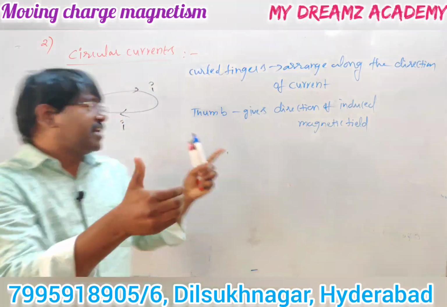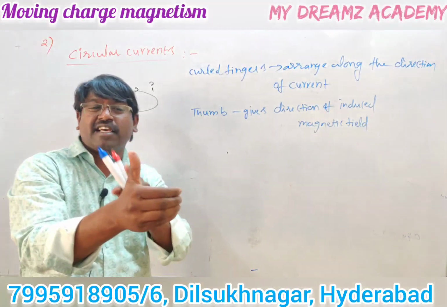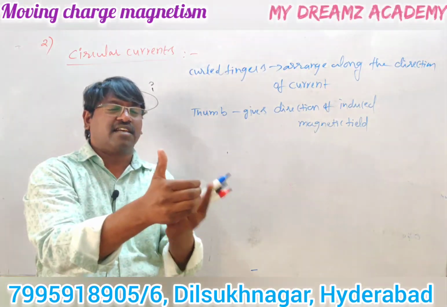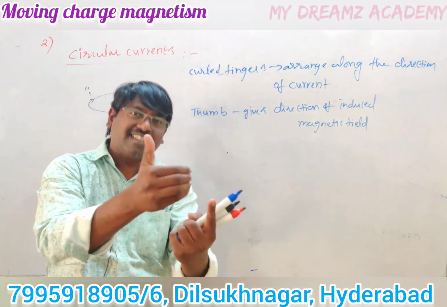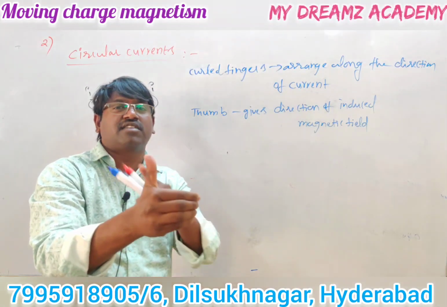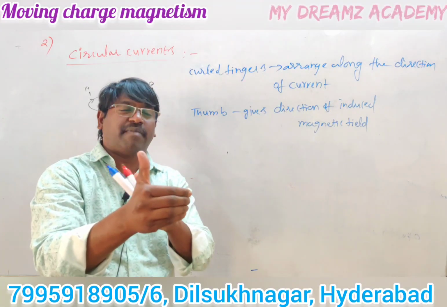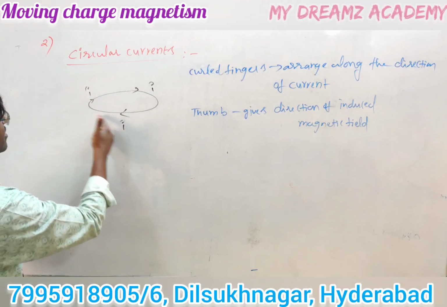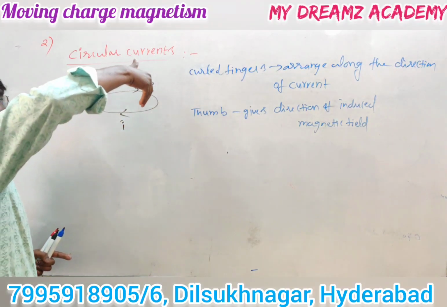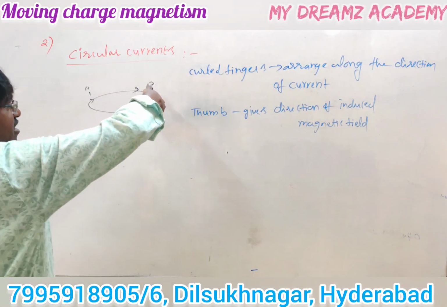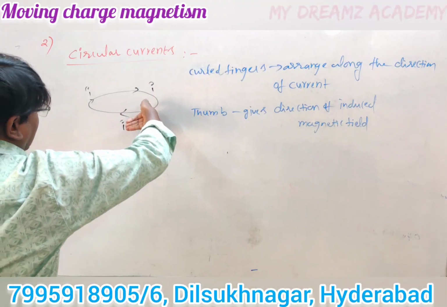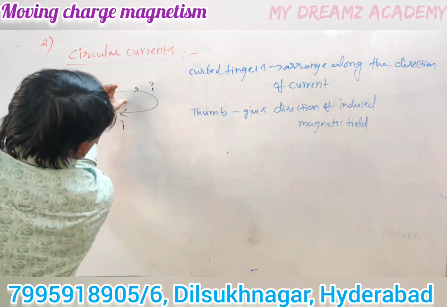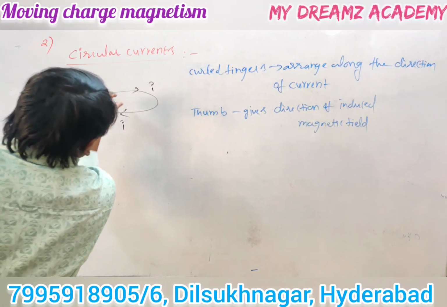Now in case of circular currents, the current is in circular shape. So in this right hand, the curled fingers are arranged along the direction of current, then the thumb gives the direction of magnetic field. So the current is like this, along this direction. Arrange these curled fingers like this, along the direction of current. So in this case, what is the direction of thumb? Thumb gives the direction of magnetic field. Magnetic field is inside the board.